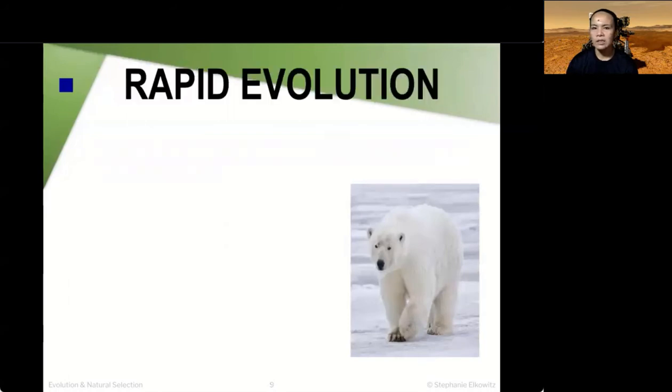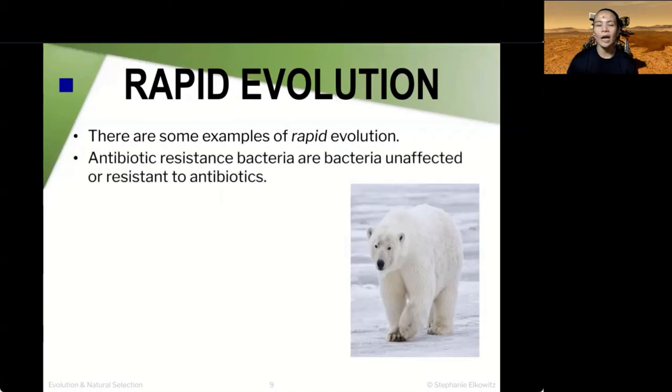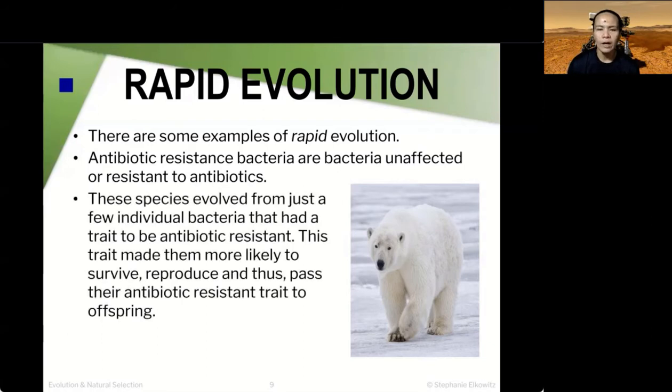But there's such a thing as rapid evolution. And there are some examples of rapid evolution that we already know about, which is the antibiotic resistance of bacteria. Some bacteria can be unaffected by the antibiotics that we take, for example. And these species evolved from just a few individual bacteria that had this trait to be antibiotic resistant. This trait made them survive and more likely to pass on that trait to their offspring. Thus, they become antibiotic resistant.